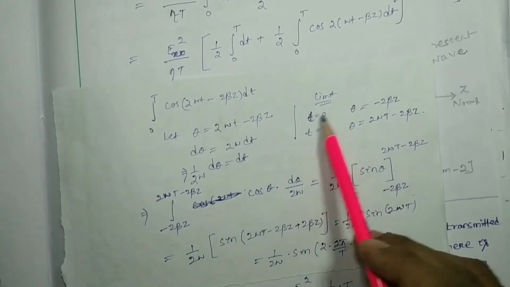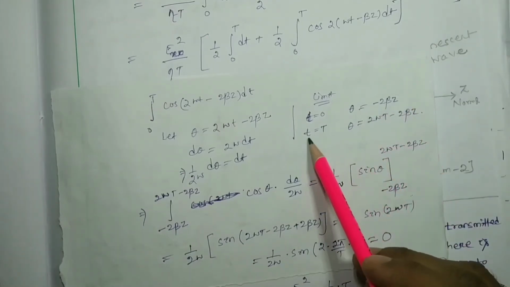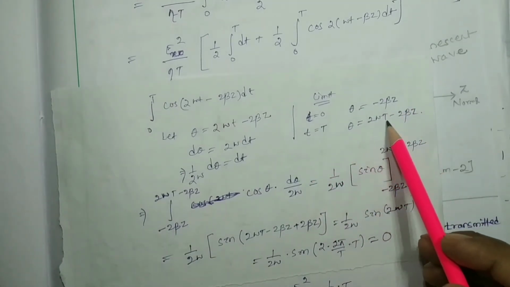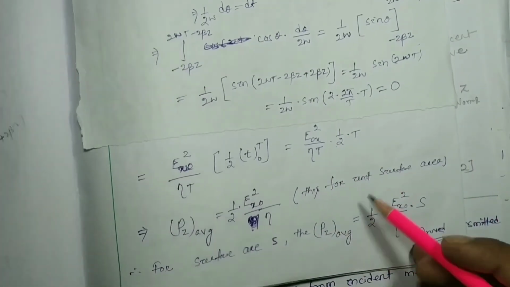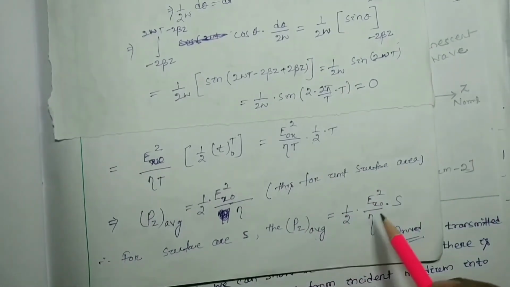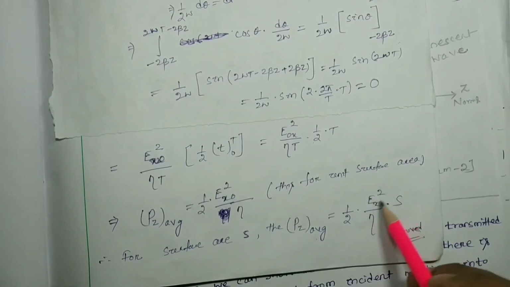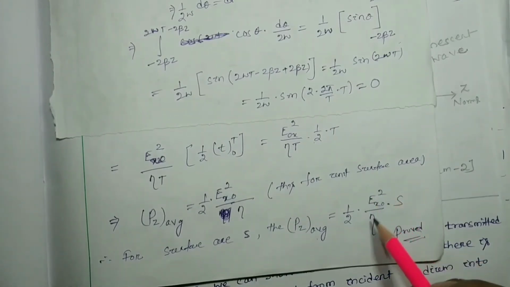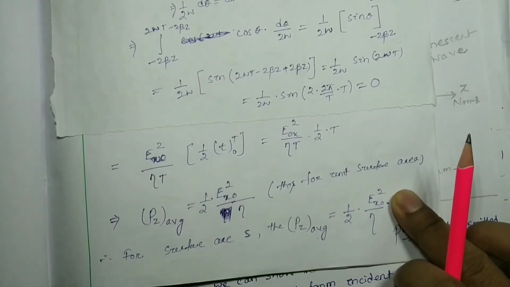Here we see how the phase will change. When t equals 0, theta will be minus 2 beta z; at t equal to t, theta will be 2 omega t minus 2 beta z. At last we found that the average will be half E0 square by eta, that means the amplitude square by eta, per unit area.